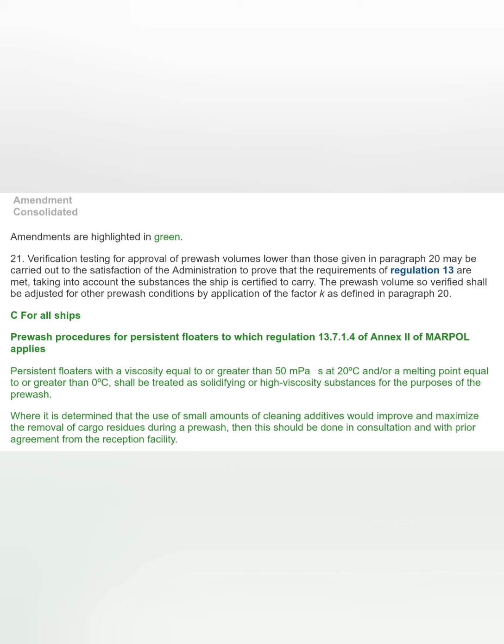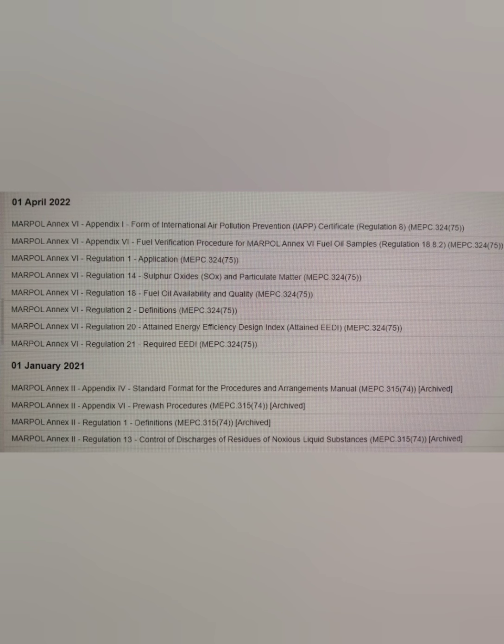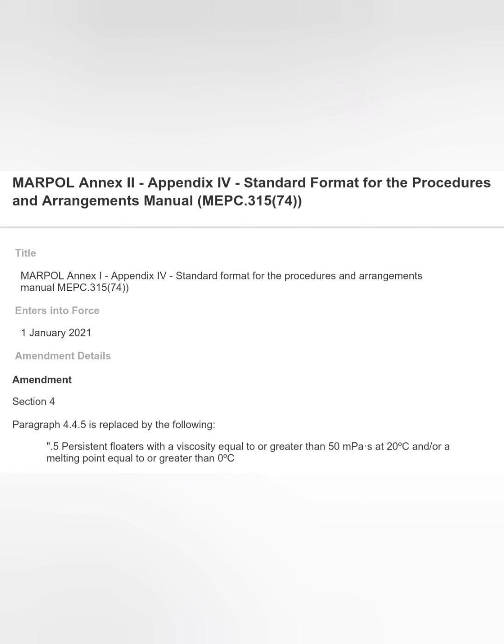So basically there is a pre-wash requirement for persistent floaters, and if it can be cleaned better with a chemical, you can use it, provided the reception facility who will take this chemical and the pre-wash is ready to accept it and they have agreed upon it. So we have discussed the pre-wash procedure as per Appendix 6 now. And finally, if you have made so many changes, there will definitely be a change in the P&A manual of the ship. So Appendix 6 of Annex 2, there is a new paragraph which is replacing